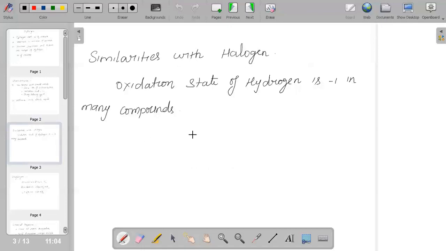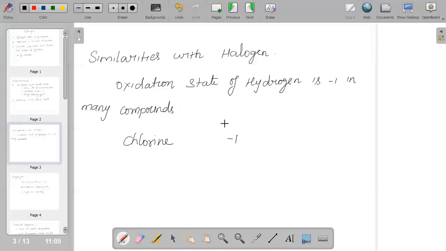So if we talk about halogen similarities, hydrogen will have ionization energy less than the noble gas. The ionization energy of hydrogen is approximately, or very close to, fluorine. And the oxidation state of hydrogen becomes -1. We have spoken about oxidation state even in similarities with alkali metals, that it is +1.